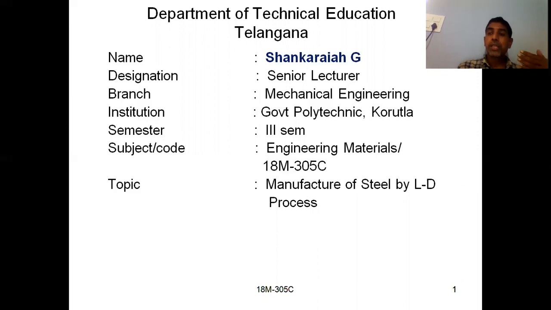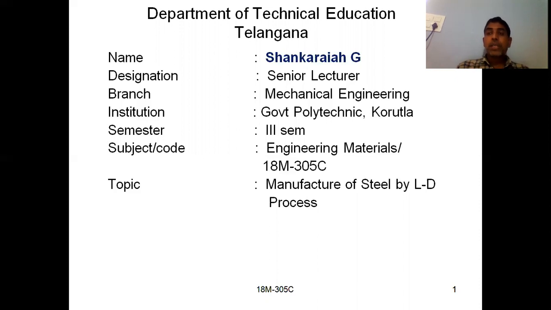So you have to use the lining material which is acidic in nature, whereas for the basic Bessemer converter, you have to use basic lining material, and the slag will be acidic in acidic Bessemer converter, and the slag will be basic in basic Bessemer converter.